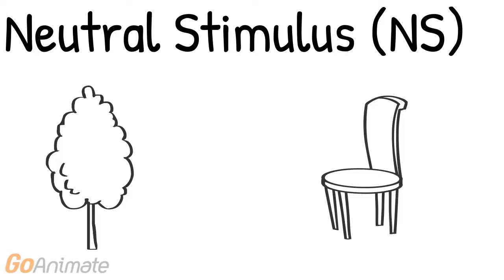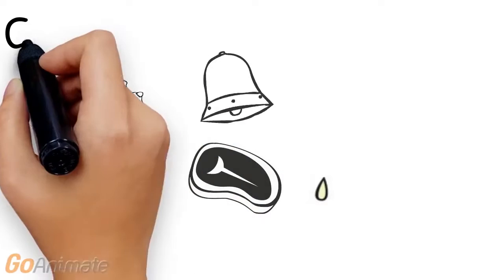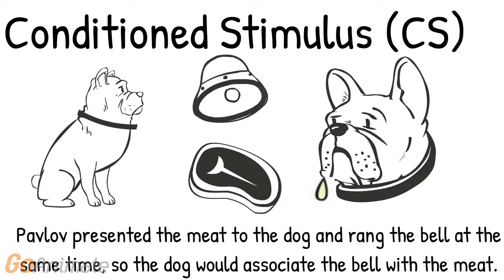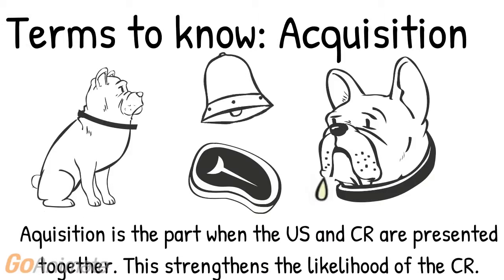Pavlov presented the meat to the dog and rang the bell at the same time, so the dog would associate the sound of the bell with the meat and eventually salivate to the sound of the bell. Acquisition is the part when the unconditioned stimulus and the conditioned stimulus are presented together to produce the conditioned response. Acquisition is basically when the conditioned response is learned.